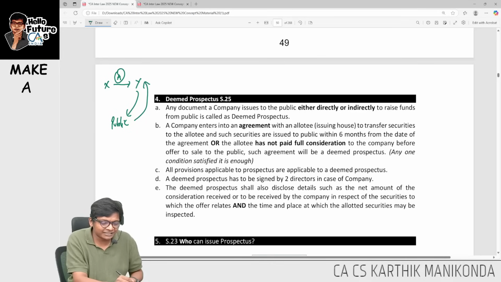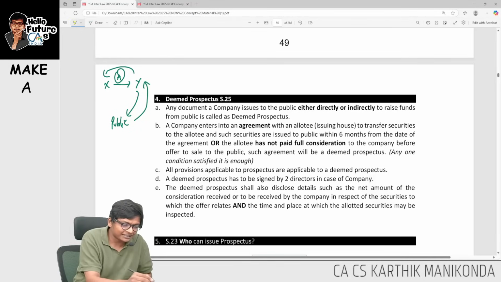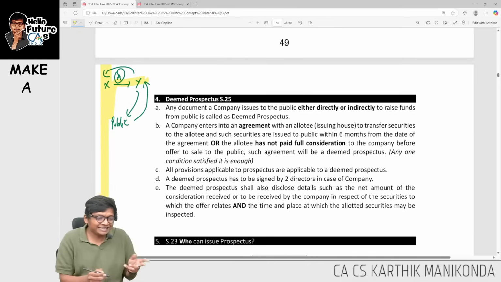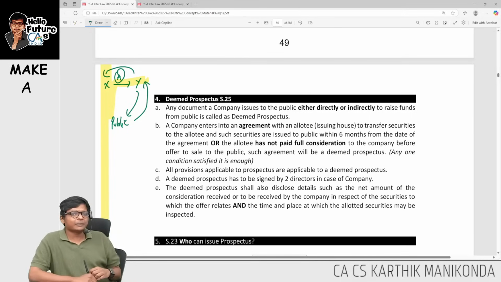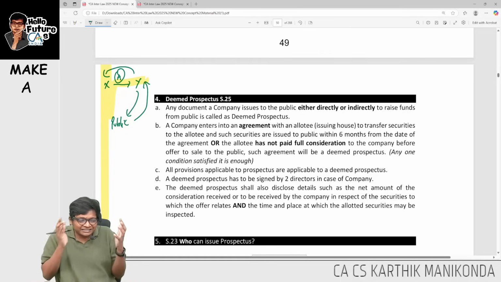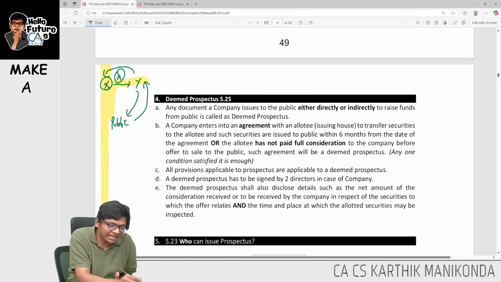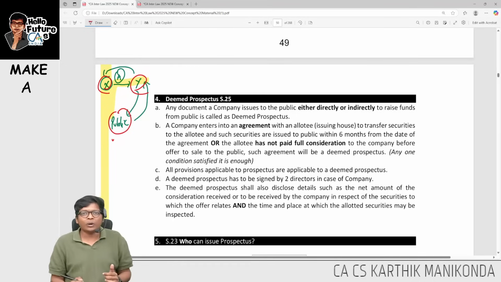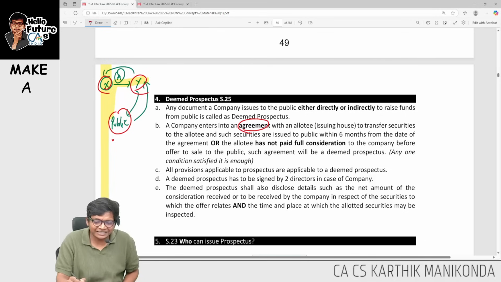From the public they will collect money and Y will give it to X. So what is special about the agreement between X and Y? The agreement is such that X's shares are given to the public through Y. This becomes a deemed prospectus. So it is only this agreement between X and Y.